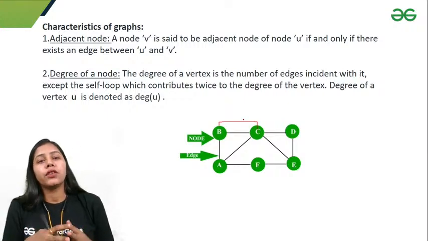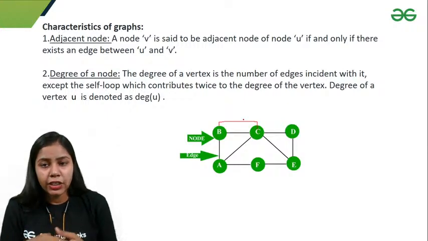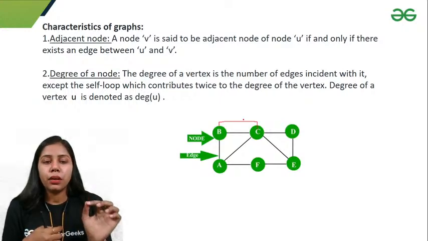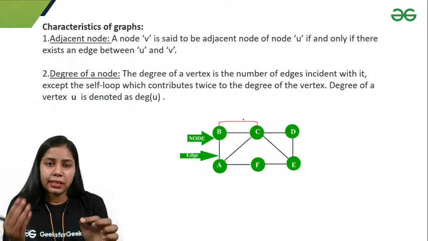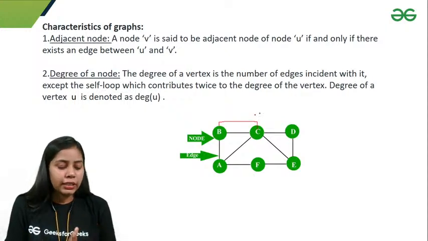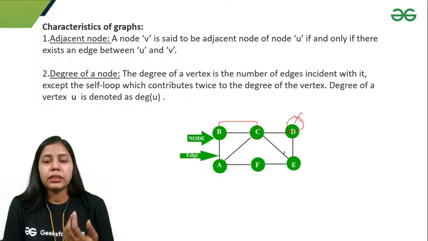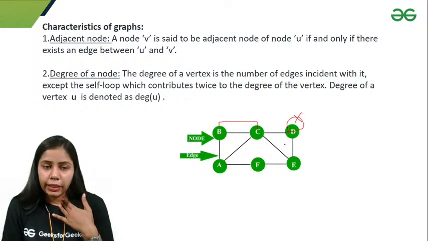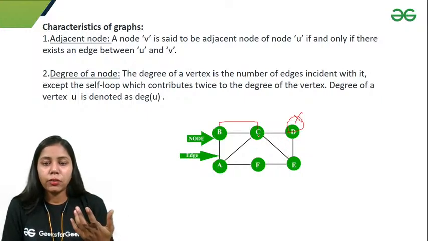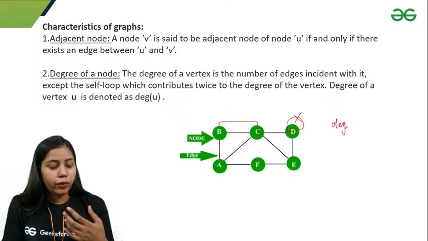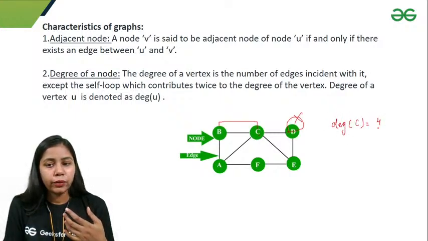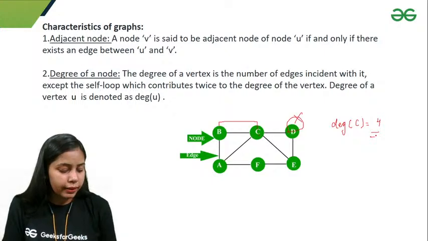Next thing is degree of a node, the number of edges incident from a vertex except the self loop. Self loop, because in some cases we have a self loop like this and we do not have to consider this. So that will be the degree of our vertex. If I talk about the degree of vertex C, what would be the degree of vertex C? That would be 4. Right? Okay, so let's move forward.